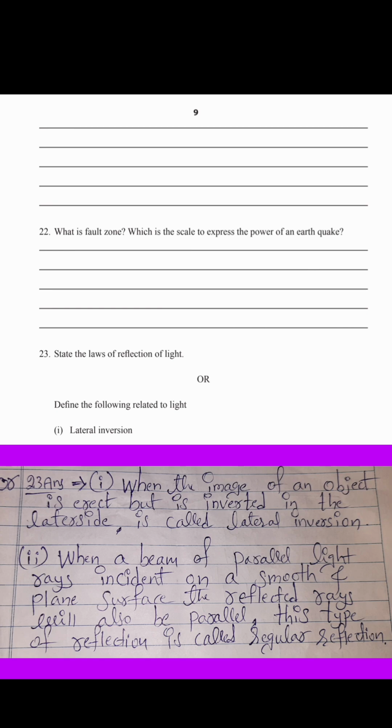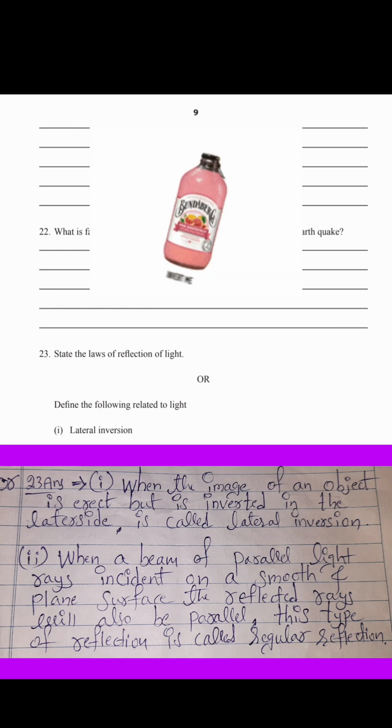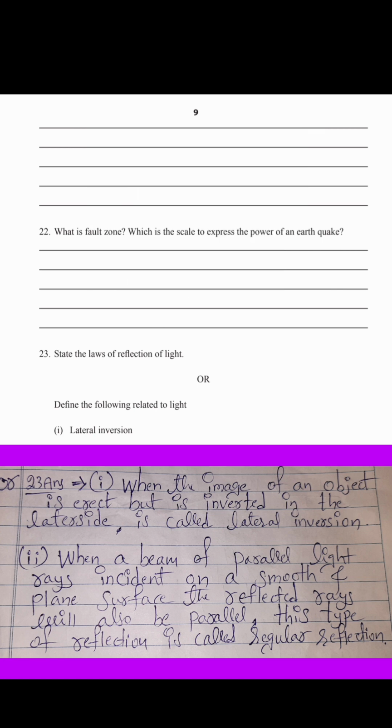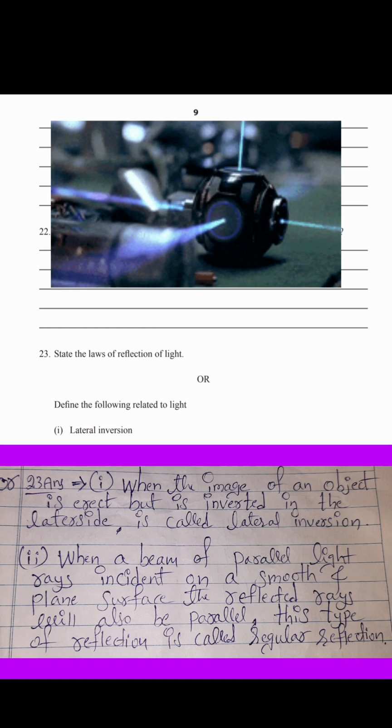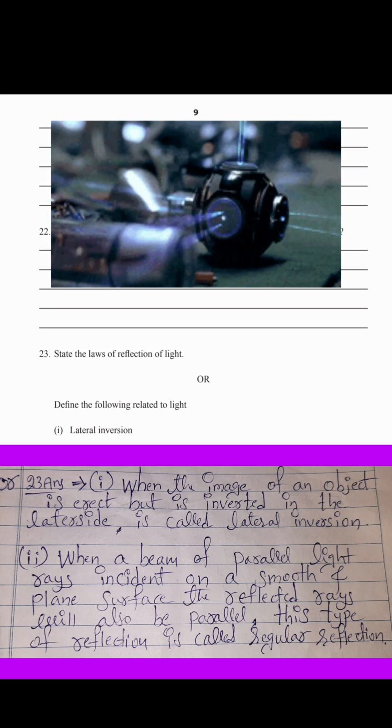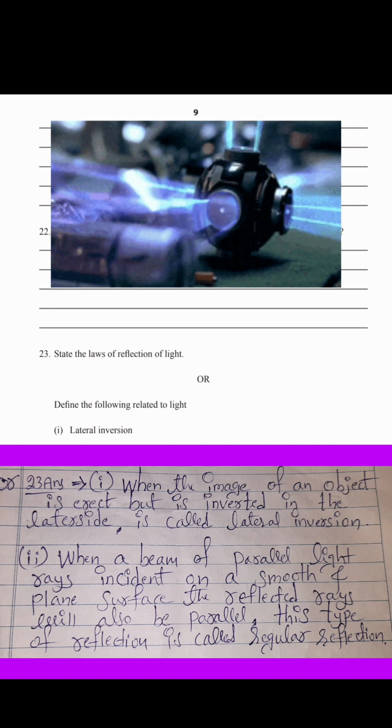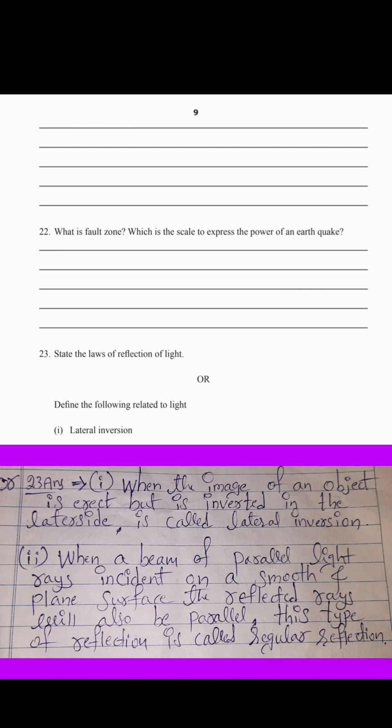When the image of an object is erect but is inverted in the lateral side, it is called lateral inversion. Regular reflection: when a beam of parallel light rays is incident on a smooth and plane surface, the reflected rays will also be parallel. This type of reflection is called regular reflection.